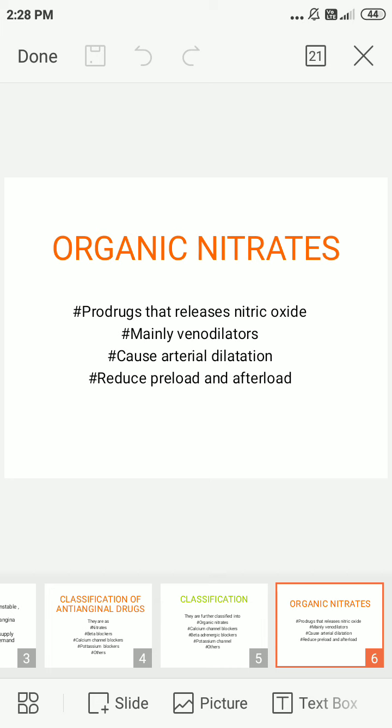Nitrates are also referred to as organic nitrates. They are prodrugs that release nitric oxide. They are mainly venodilators and also cause arterial dilation, reducing preload and afterload.